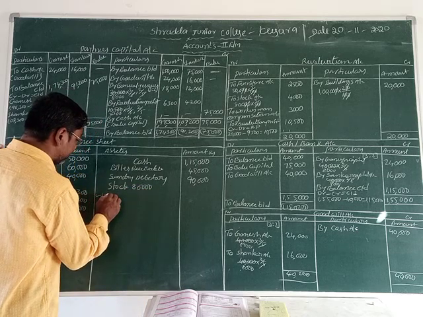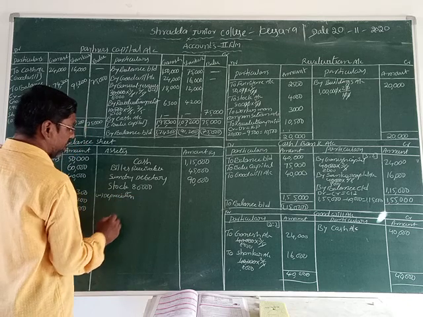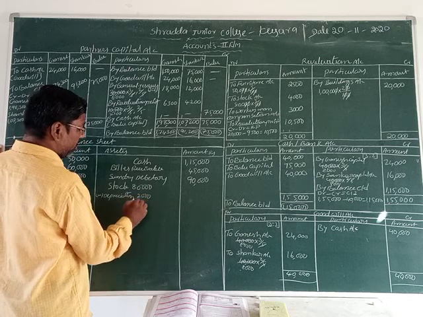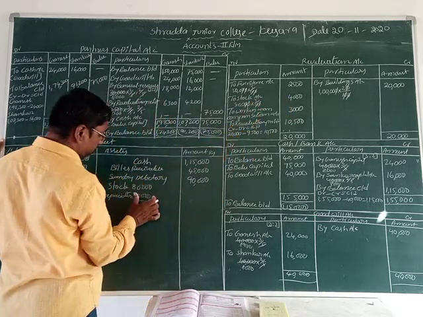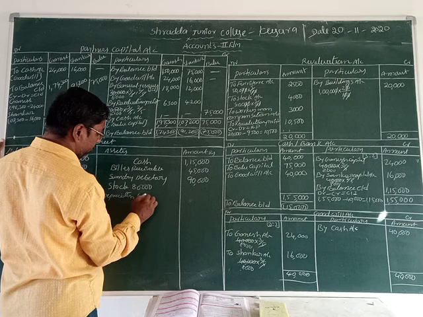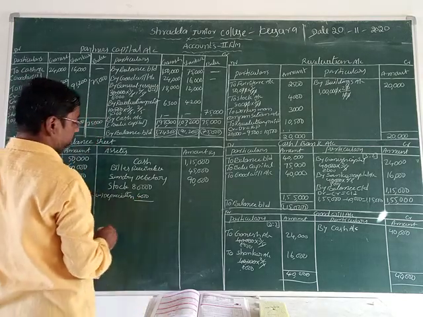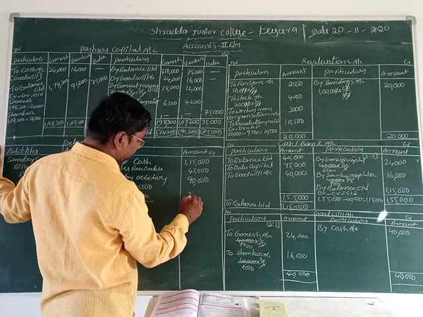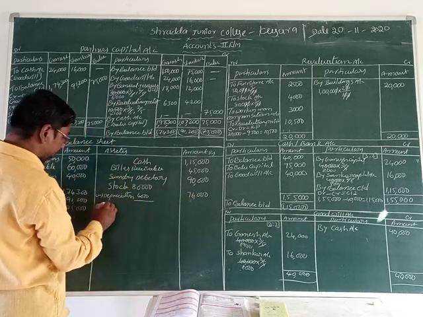Minus depreciation. Okay, deducting now the value. How much value deducting? 4,000 rupees deducting. Isn't it? 8 5s are 40. 80,000 minus 4,000, 76,000 rupees. Next one, furniture.